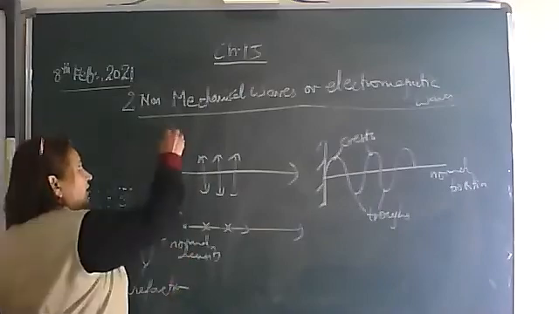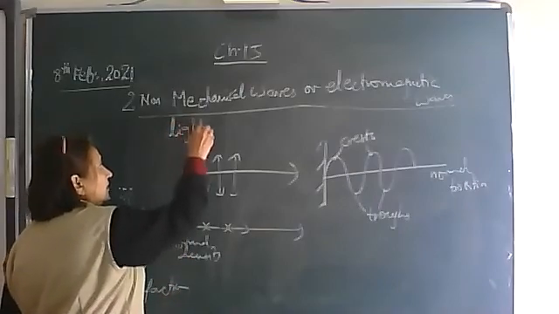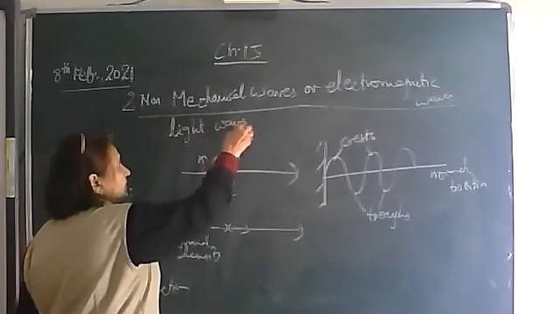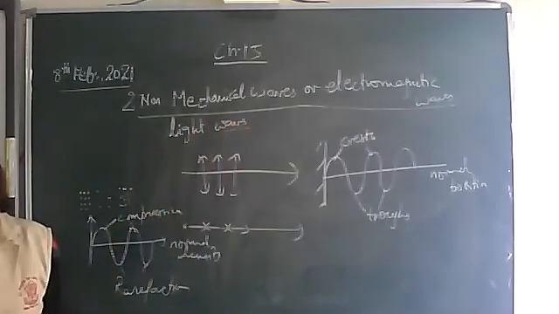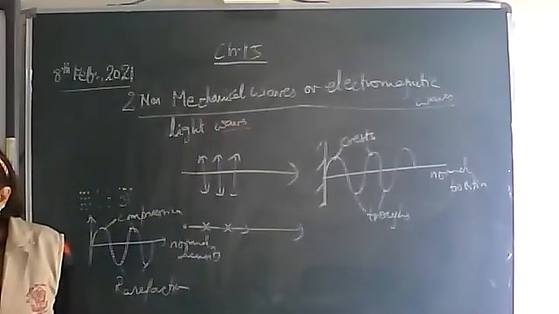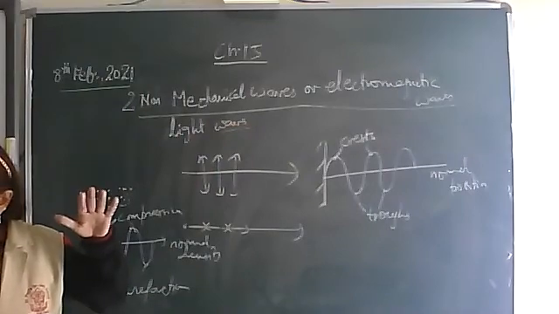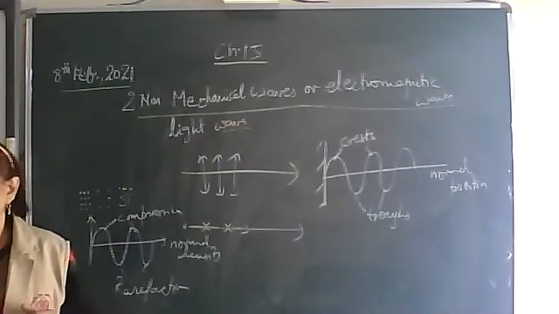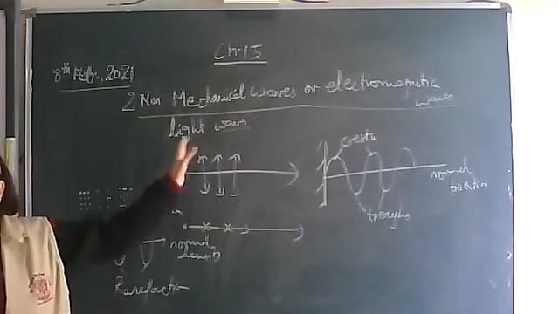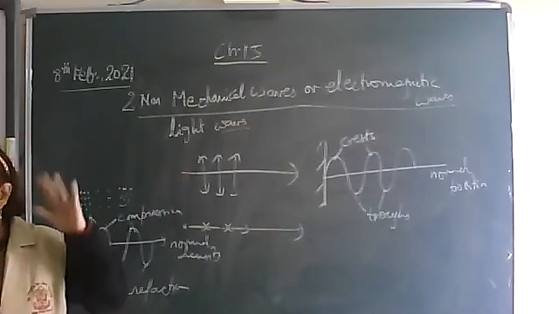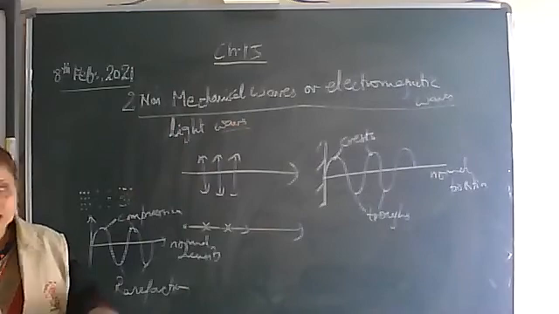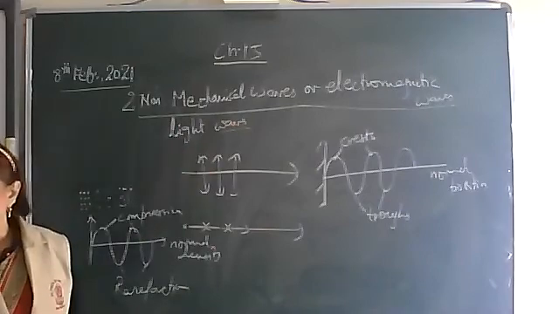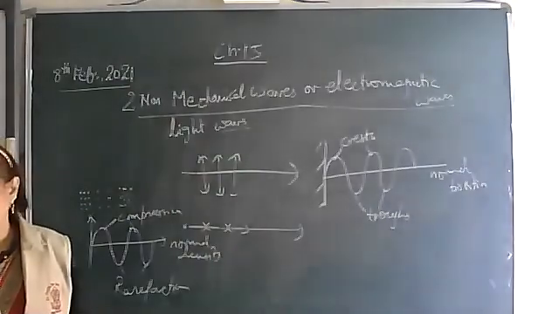Any example? Example is light waves. The sun's light which we are receiving on the Earth's surface, it can travel in vacuum also. When there is no medium, still these waves can travel. Above the atmosphere, there is nothing, no solid, no liquid, no gas, but still we are receiving the sun's light. It means light waves are electromagnetic waves.